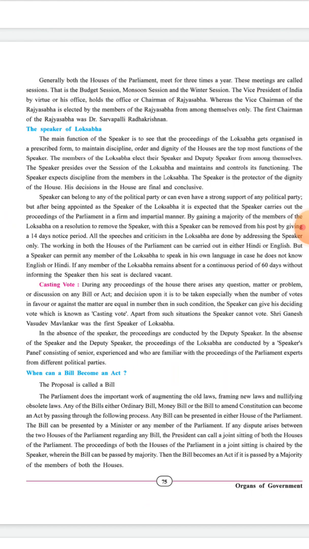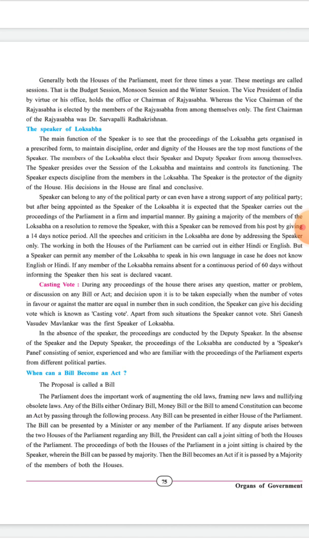And the vice chairman of the Rajya Sabha is elected by the members of Rajya Sabha from among themselves only. And the first chairman of the Rajya Sabha was Dr. Sarvapalli Radhakrishnan.